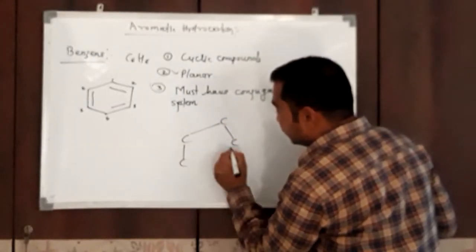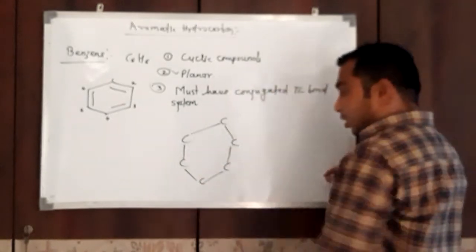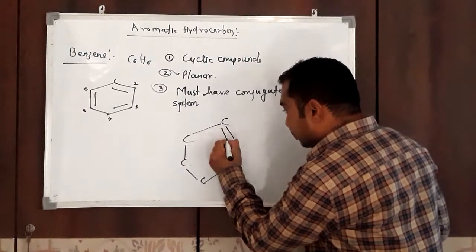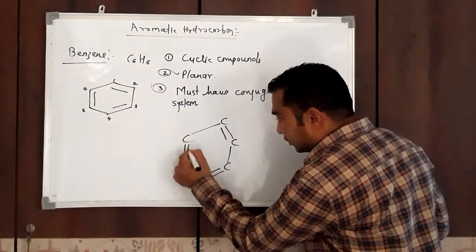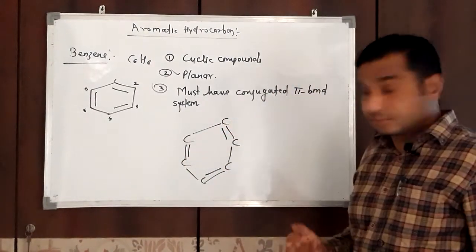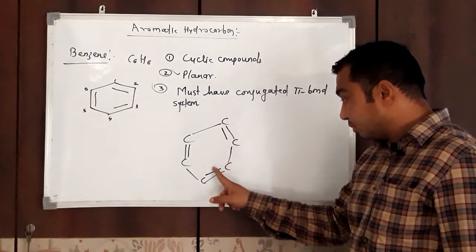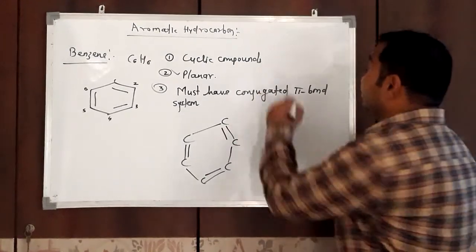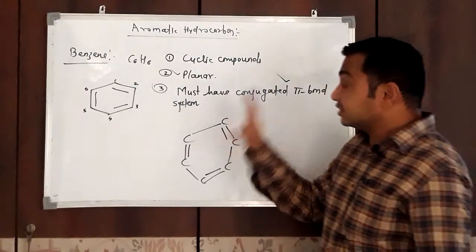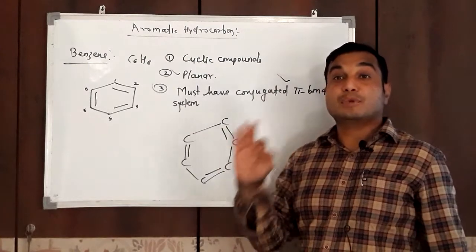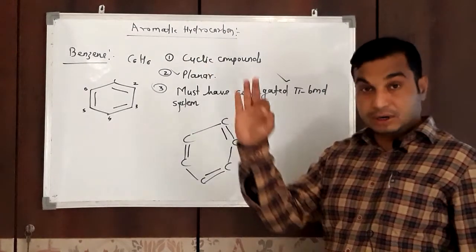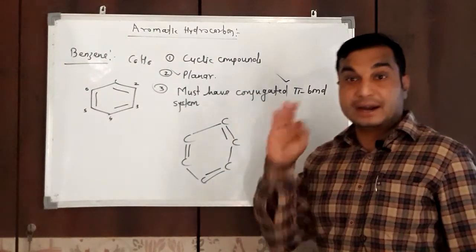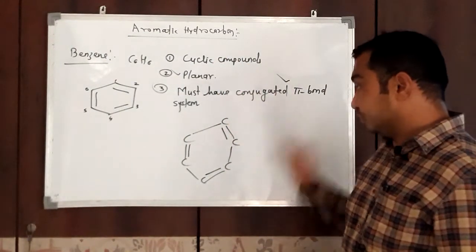This is the benzene. Here all the carbon atoms are attached to each other by sigma bonds, and there is also the presence of double bonds or pi bonds, and these pi bonds are alternate. Pi bond, sigma bond, pi bond, sigma bond, pi bond, sigma bond. This type of arrangement is called a conjugated pi bond system. There is an alternate presence of sigma bond and pi bond.